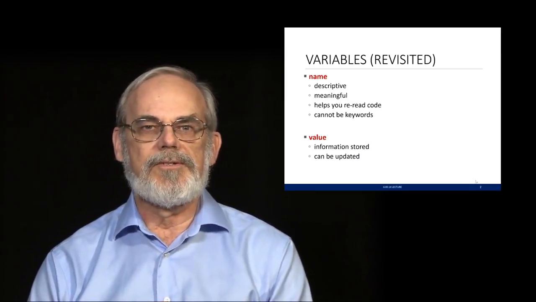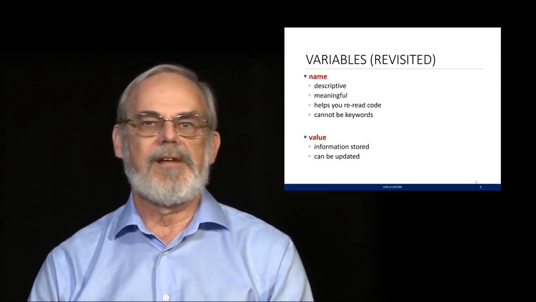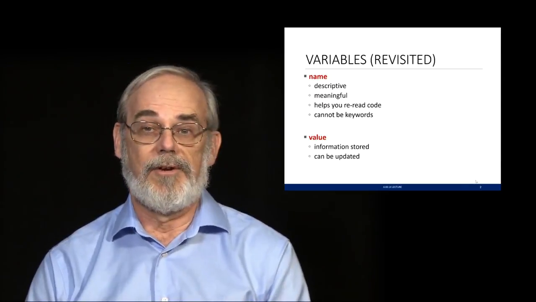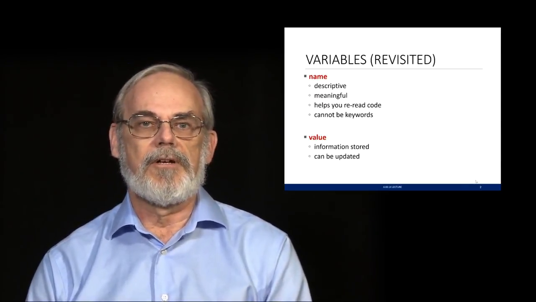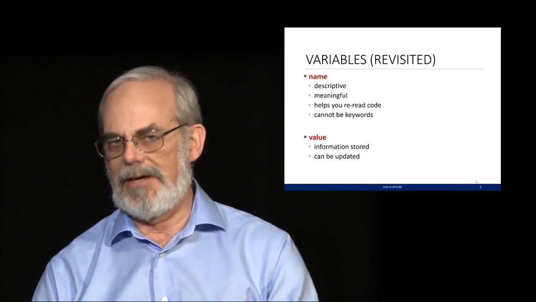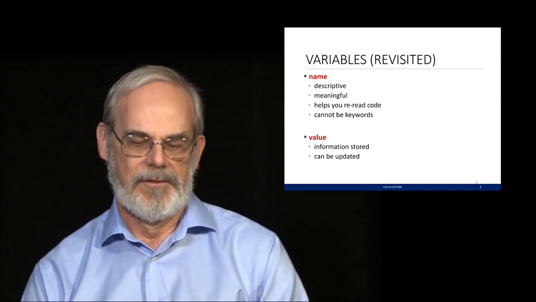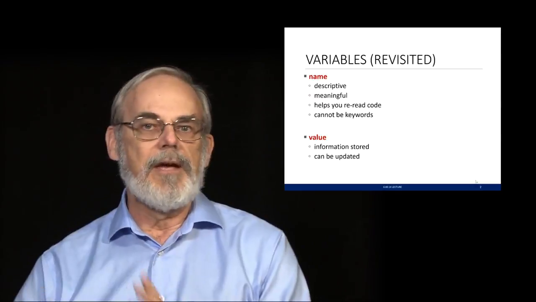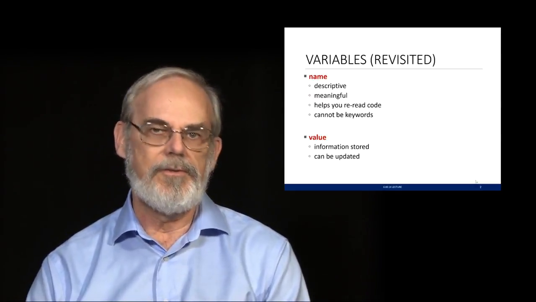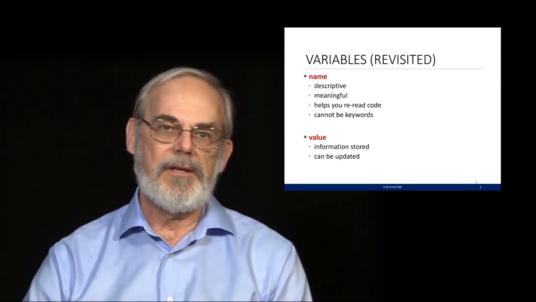One of the things to remind you is there are certain words that cannot be used as variables. These are things called keywords, things like int or float. They describe a type. They cannot be used as a name for a variable. There's a set of these that we'll talk about as we go through, and you'll notice in Python when you type one of these keywords in, it'll show up in a different color, which is a hint that it's a keyword and not something you should be trying to bind as a name for a value. The value could be any legal expression that returns a value, and that's going to store information that we're going to use.